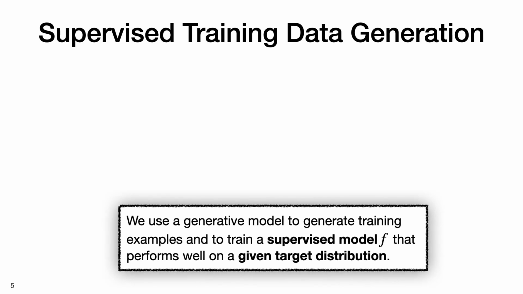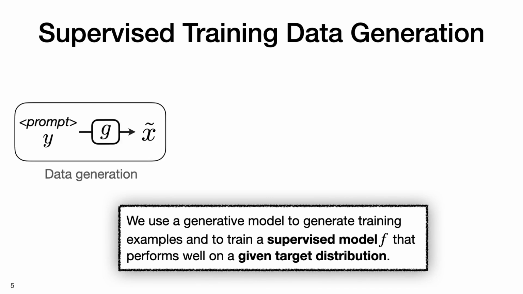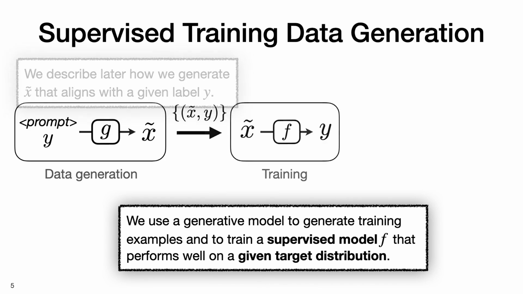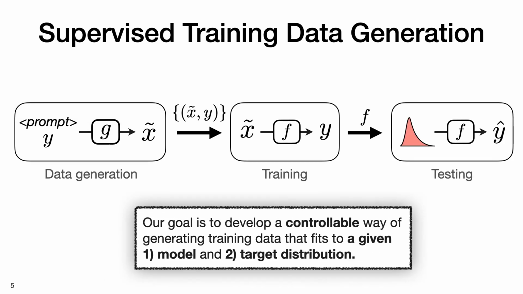We use a generative model to generate training examples and to train a supervised model that performs well on a given target distribution. We describe later how we generate the data, X, that aligns with a given label, Y. Our goal is to develop a controllable way of generating training data that fits to a given model and target distribution.